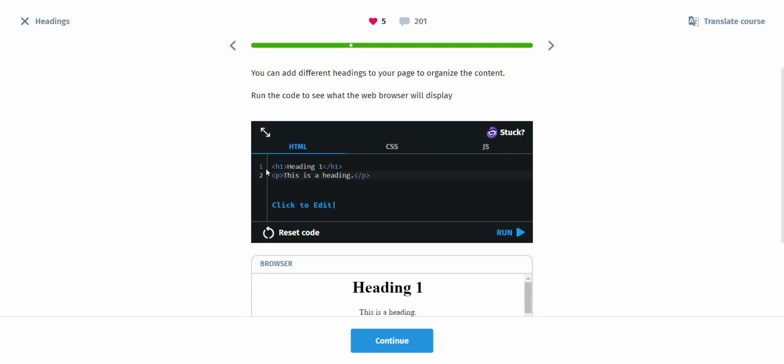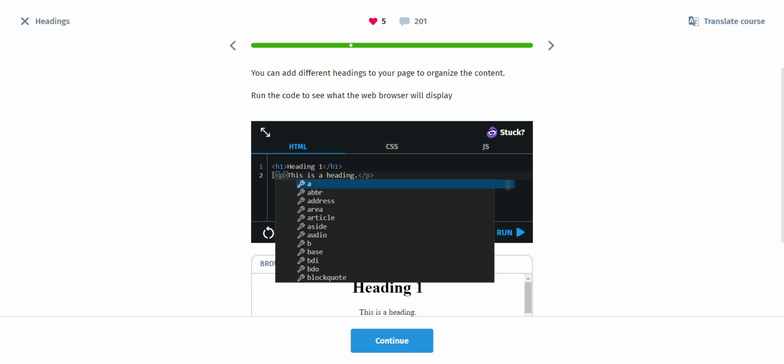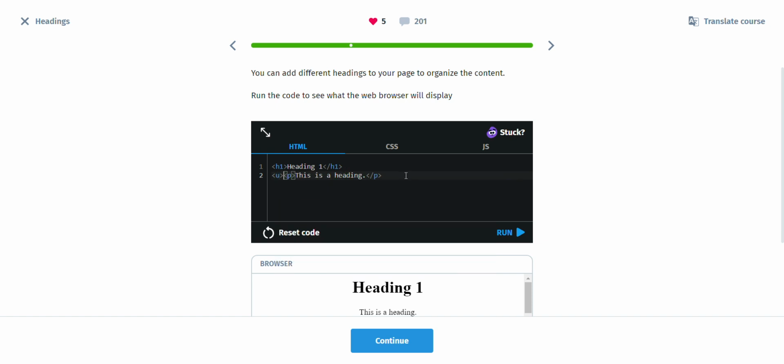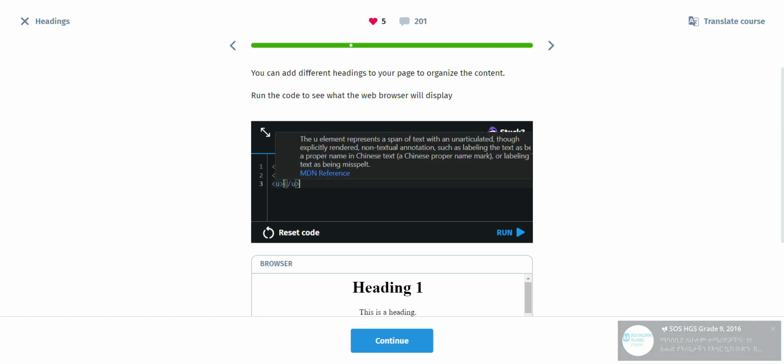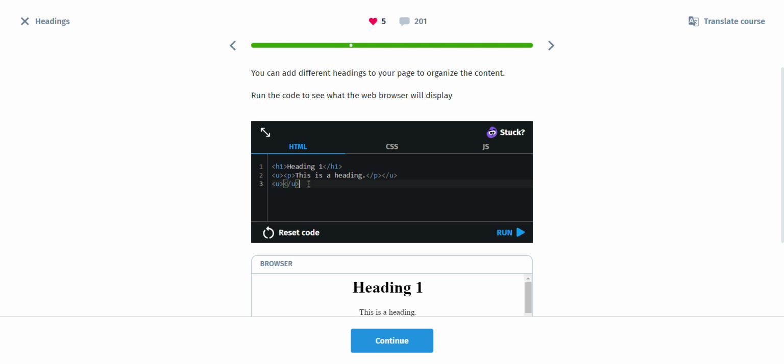Yeah, and we can underline the paragraph or heading. I'm going to underline the paragraph. This is the opening tag of underline, and this is the closing tag of underline. So in between the opening tag of underline and the closing tag of underline, I can write whatever I want, and it's going to underline that.